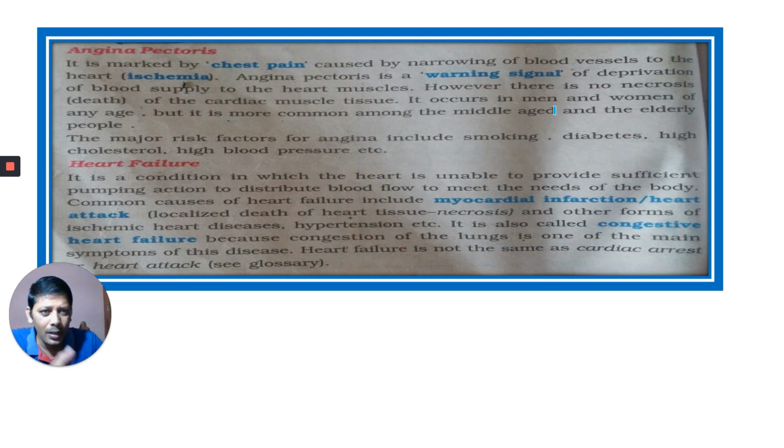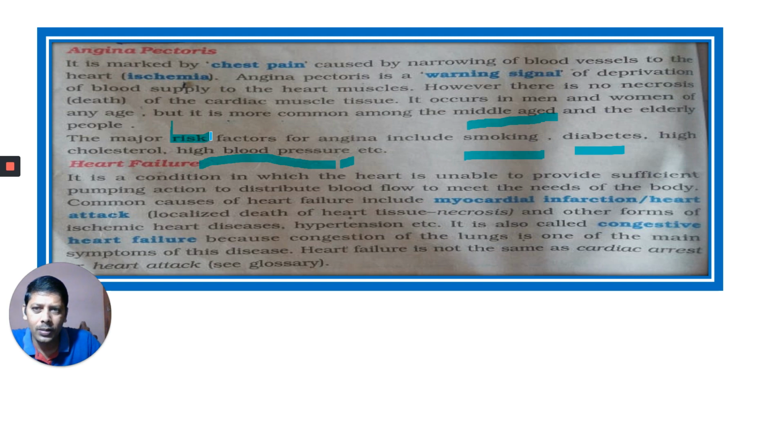It occurs in men and women of any age, but is more common among the middle aged and elderly. The major risk factors for angina pectoris are smoking, as mentioned earlier, diabetes, high cholesterol, and high BP, hypertension.